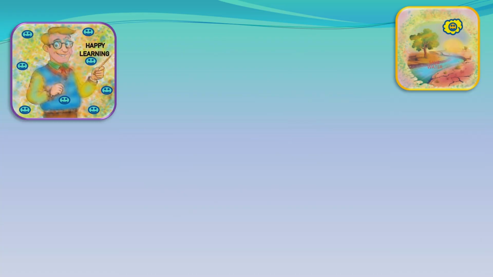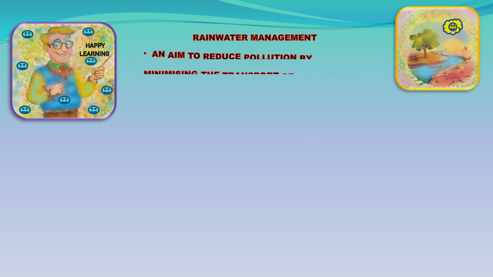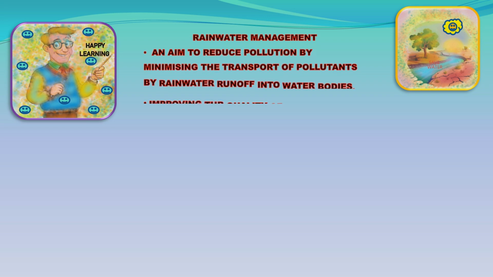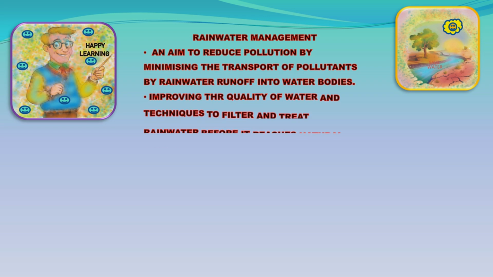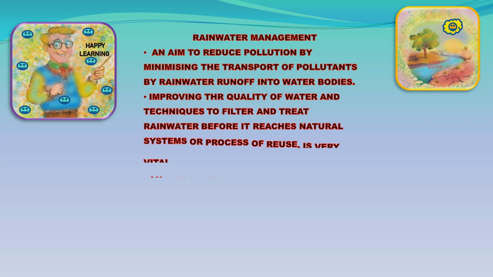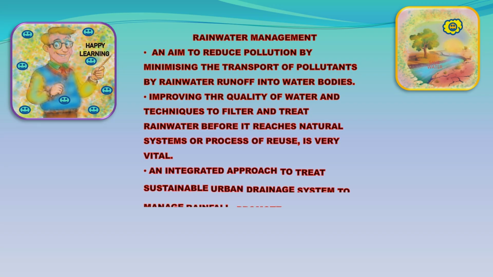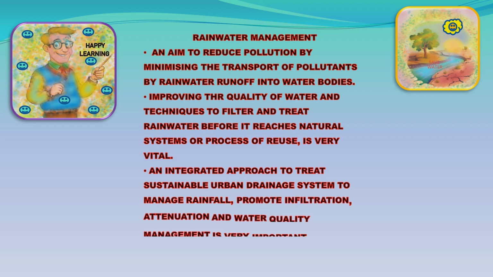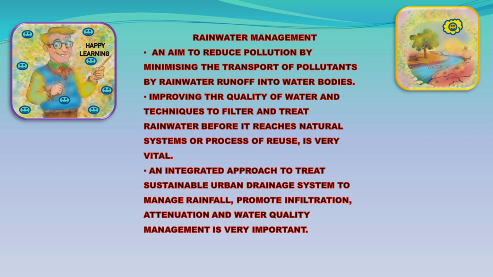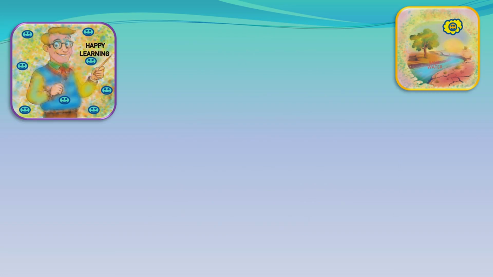An aim to reduce pollution by minimizing the transport of pollutants by rainwater runoff into water bodies. Improving water quality, with techniques to filter and treat rainwater before it reaches natural systems or is reused, is very vital. An integrated approach to sustainable urban drainage systems to manage rainfall, promote infiltration, attenuation, and water quality management is very important.